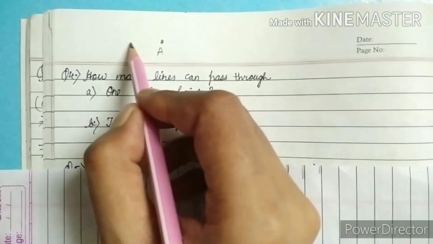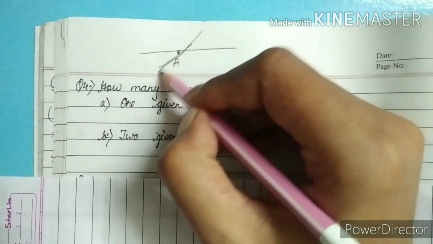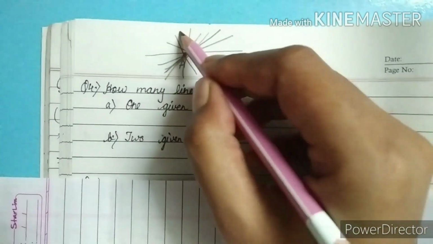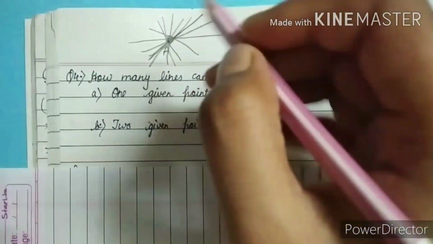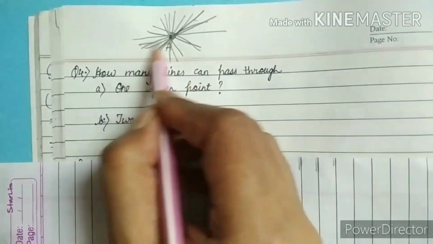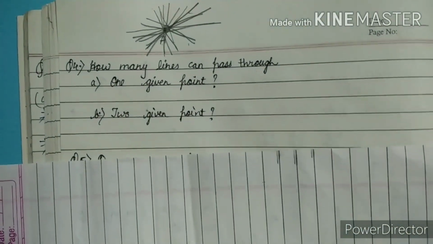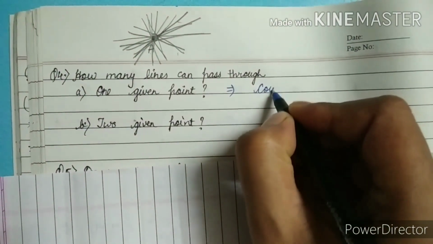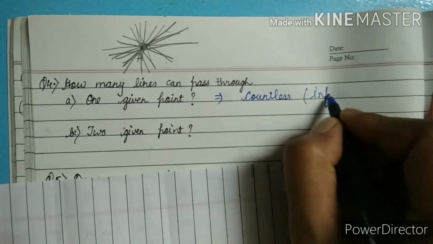If I draw this line, this line, this line, and so on, they all are passing through the one point named A. Before starting the counting, I already drew so many lines. Can we count them? No, we can't. That's why its answer is countless or infinite.